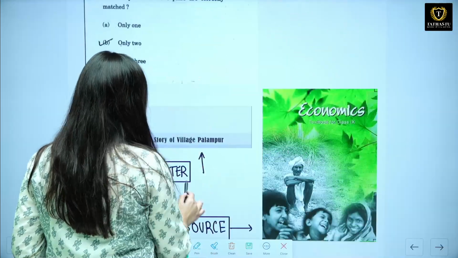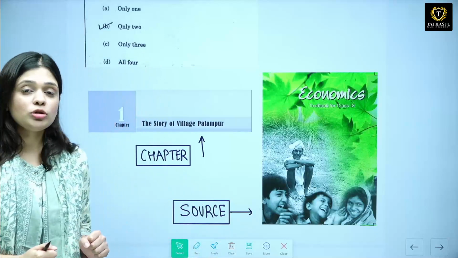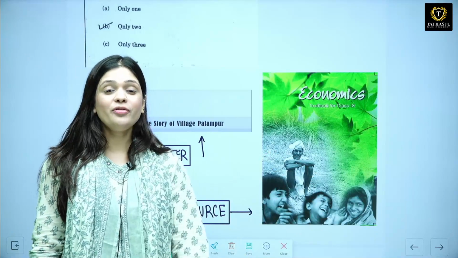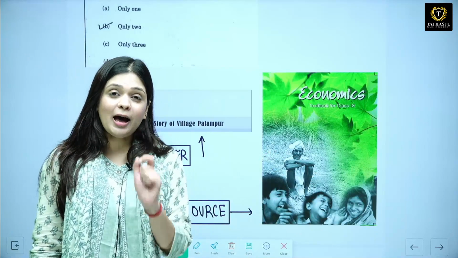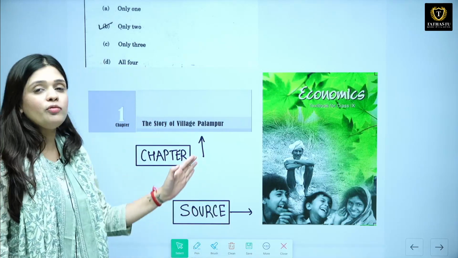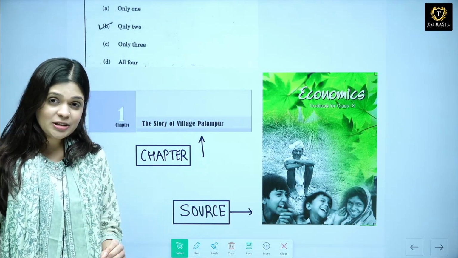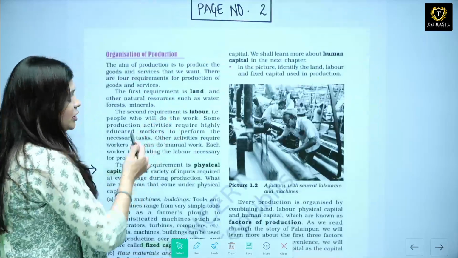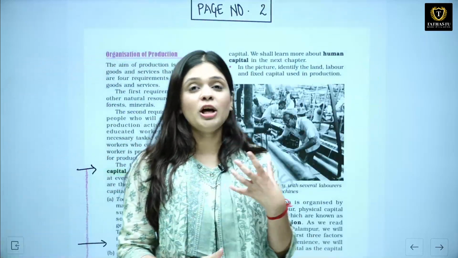So this is the source of this question, that is your NCERT of 9th class. 9th class economics NCERT, chapter number 1, the story of village Palampur. From this you will see the question has been asked. On page number 2, they talk about the organization of production.